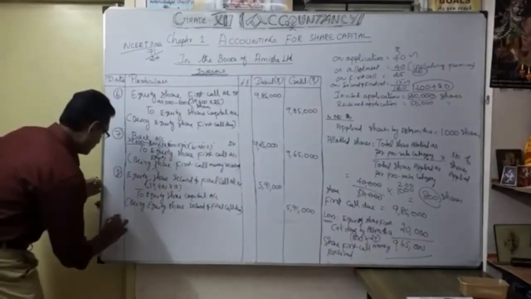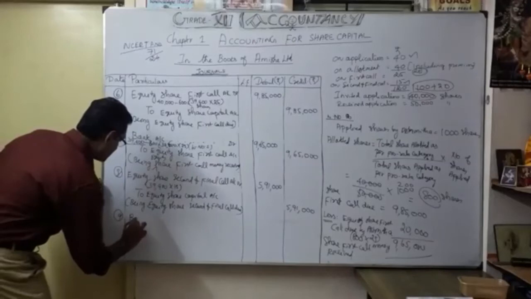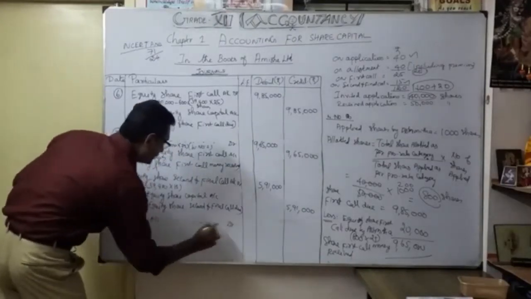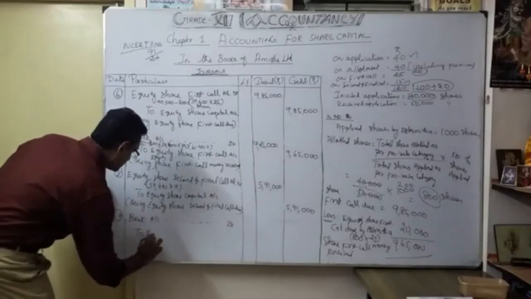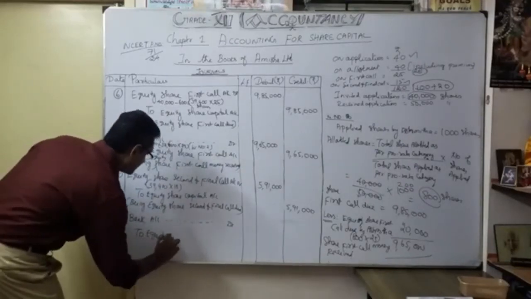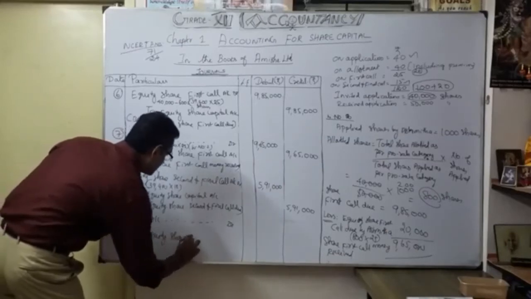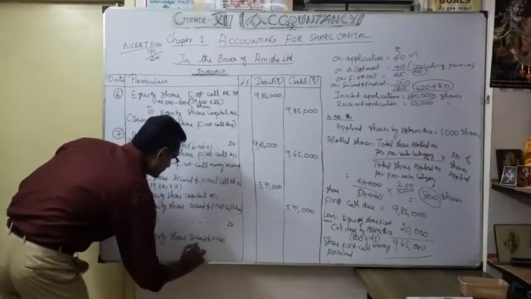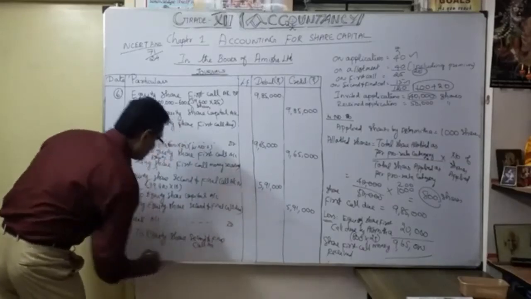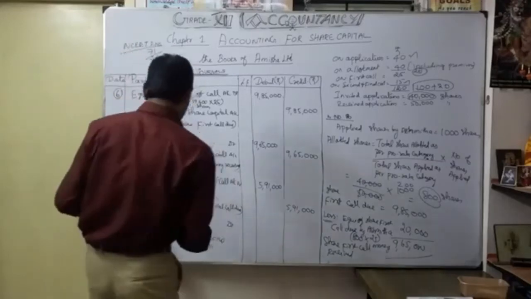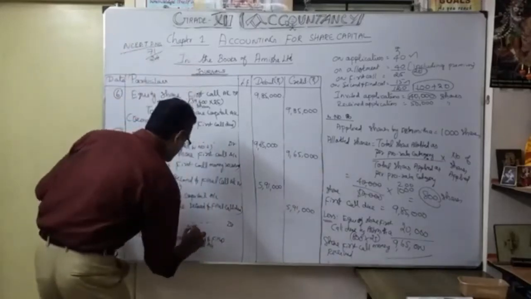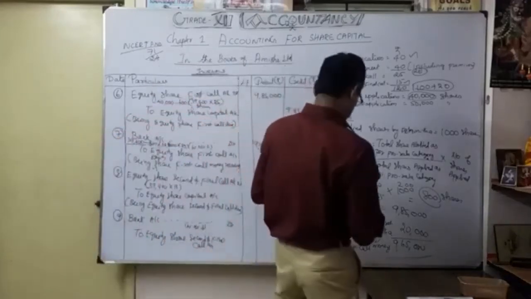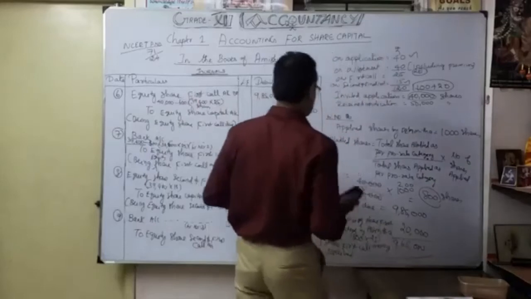Then how much money are we going to receive? So bank account debit to equity share second and final call account. How much? So that's what we can do in working out number 3, in the same manner.